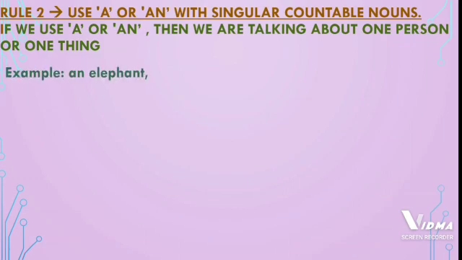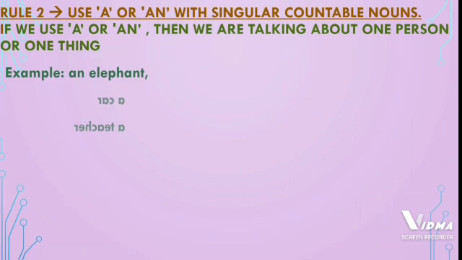Example: an elephant. Here elephant is a vowel sound, therefore an is used. But here we can see that elephant can be counted, whether one elephant, whether two elephants or whether three elephants. So elephant can be counted, hence it is a countable noun. But we have to use a or an with singular countable nouns. That means singular means only one. So we have to use an before a singular countable noun. Elephant is a singular word, so we have used an.